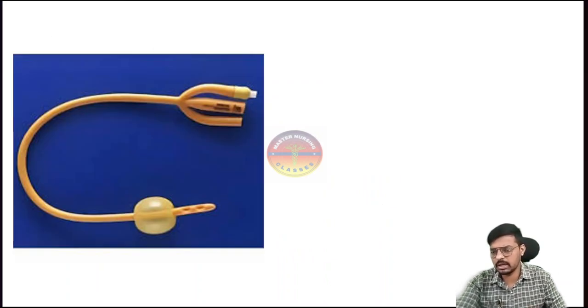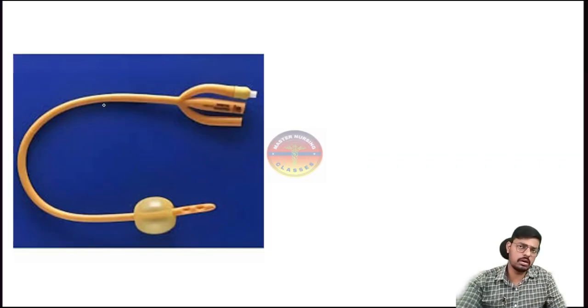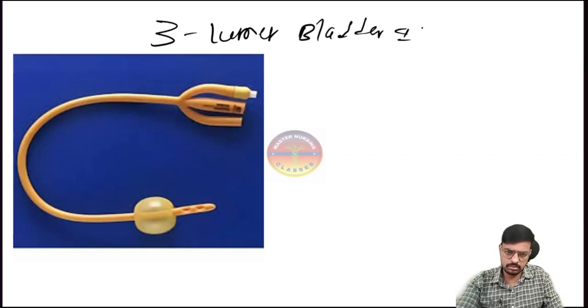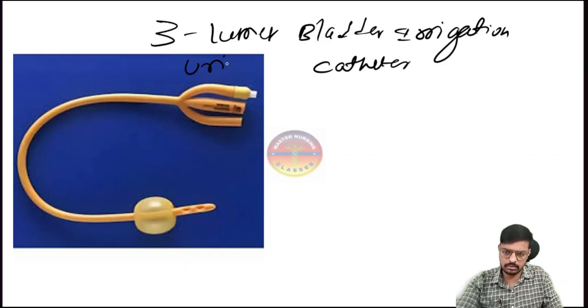Very important. Then identify this particular catheter. Yes, this is the 3 lumen bladder irrigation catheter, or you can say urinary catheter.